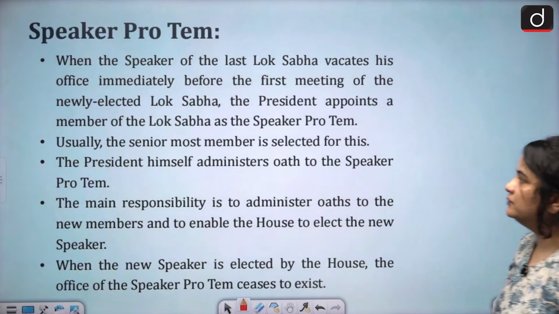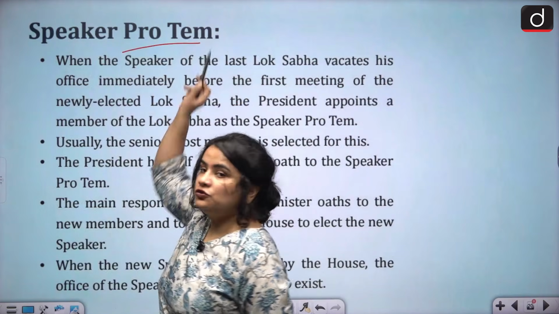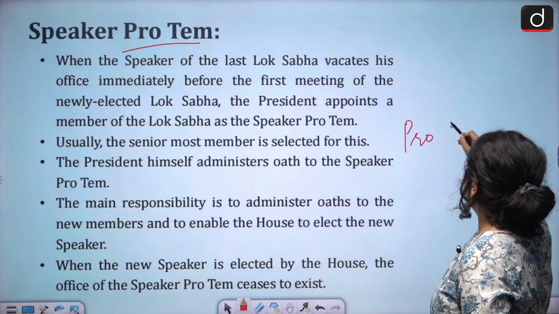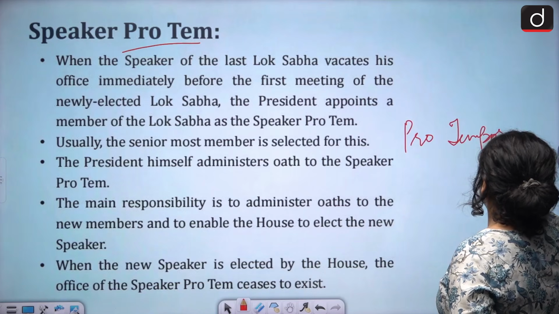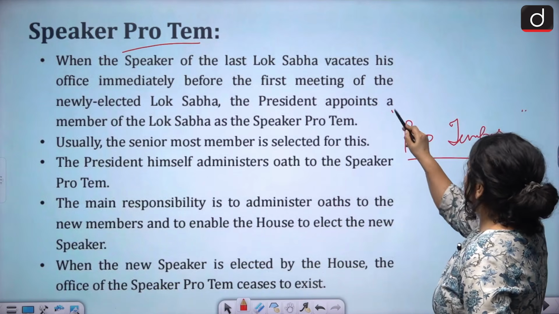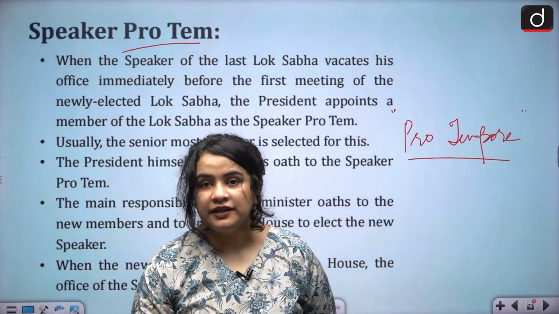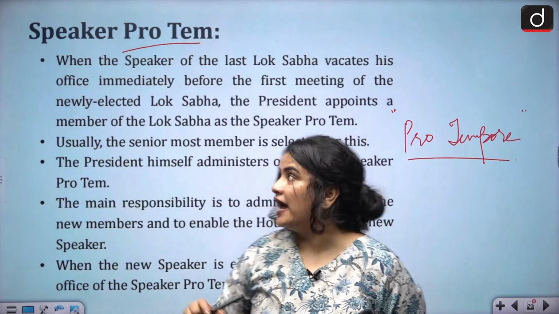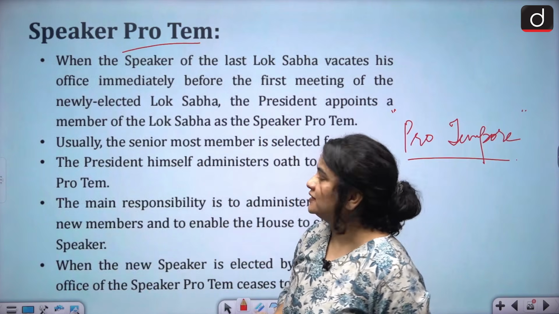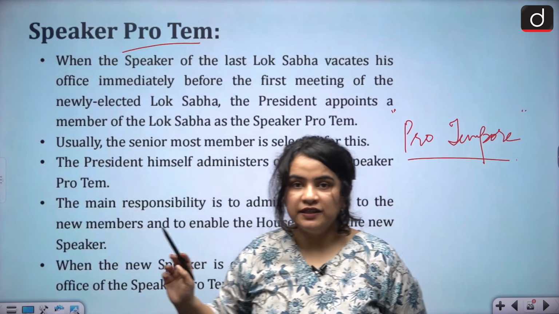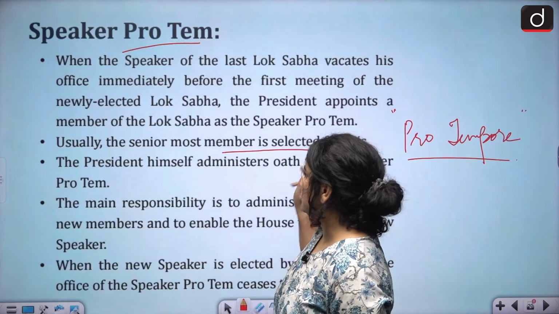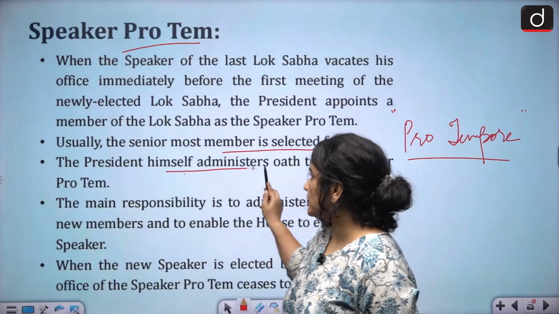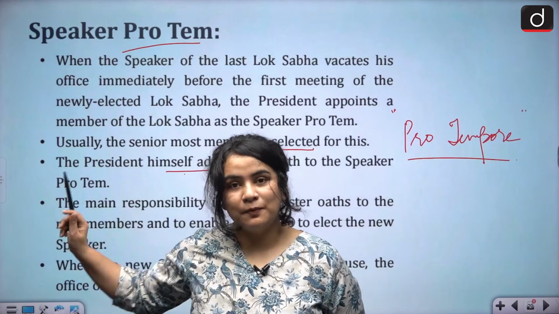Now, another important concept to know is that of Speaker pro tem. Pro tem is short for pro tempore. Pro tempore, basically, as the word may suggest, means a temporary speaker. When does this happen? When the old Lok Sabha has dissolved and the newly elected Lok Sabha has to conduct its first meeting, then usually the senior most member is selected as a pro tem or a temporary speaker, and the president himself administers oath to this pro tem speaker.